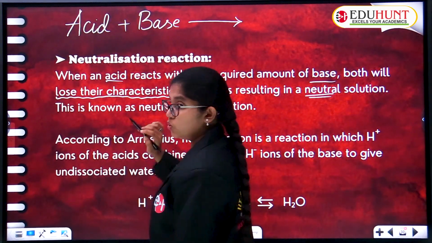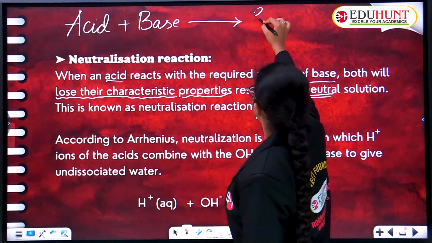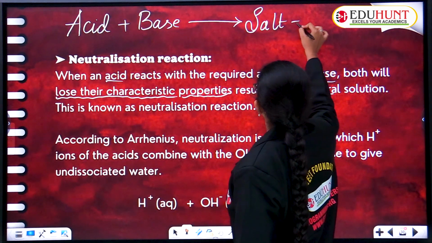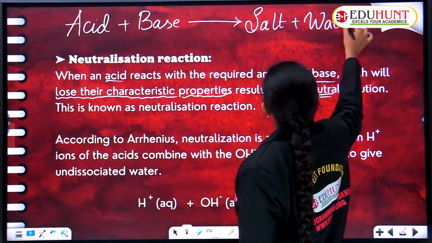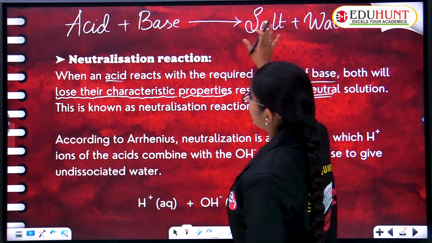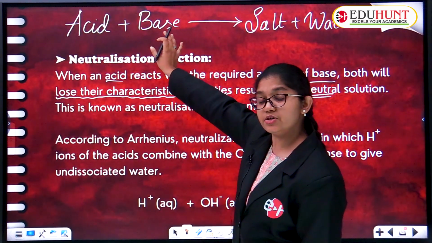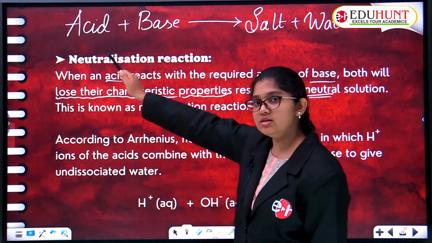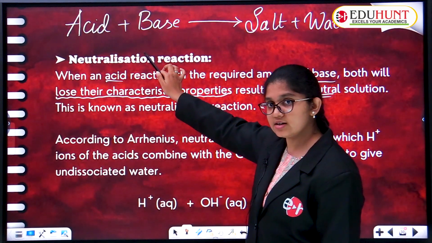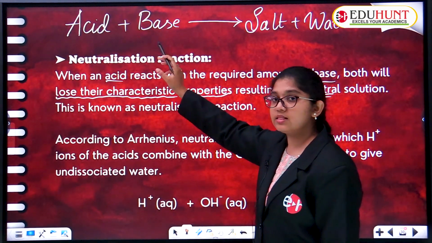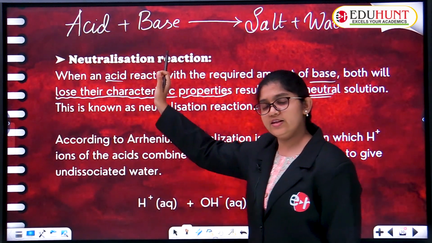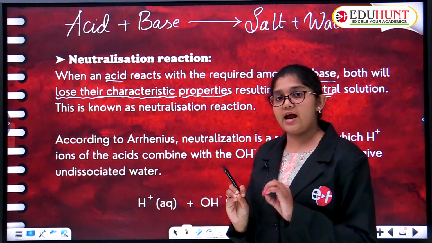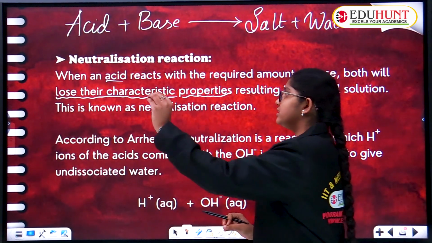It gives rise to salt and water. These two are completely different from acid and base, right? So what is going on here? An acid is reacting with a certain amount of base, and both the acid and base are losing their characteristic property,